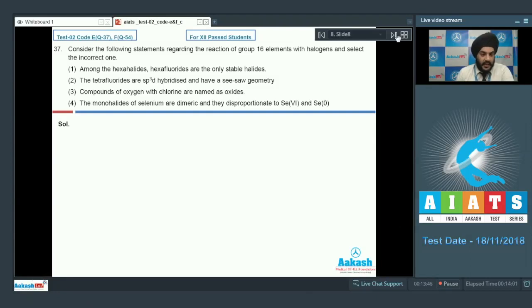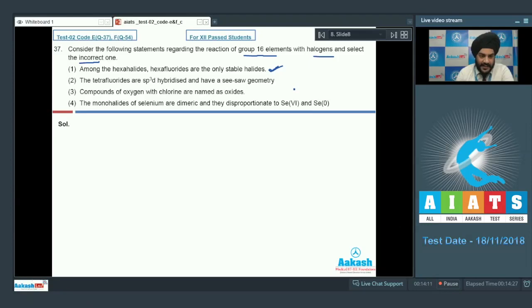Question number 37. Consider the following statements regarding the reaction of group 16 elements with halogens and select the incorrect statement. So looking at the first option, among the hexahalides, hexafluorides are the only stable halides. So this statement is correct. Only the hexafluorides are stable because of steric reasons. Let us look at the second option now.